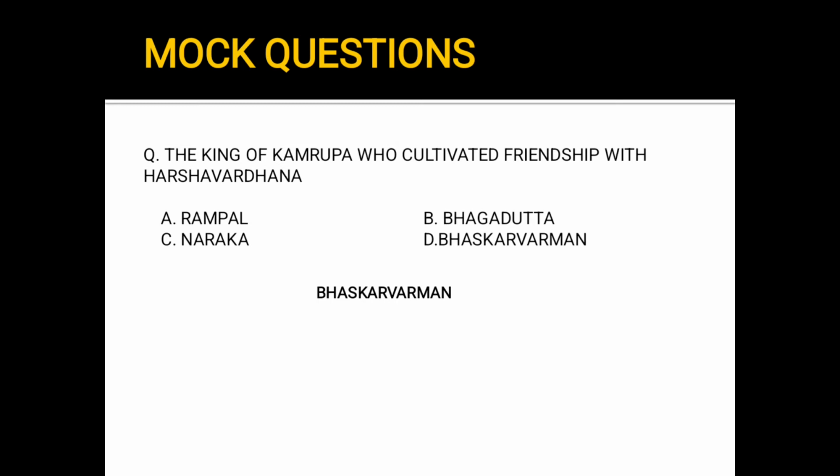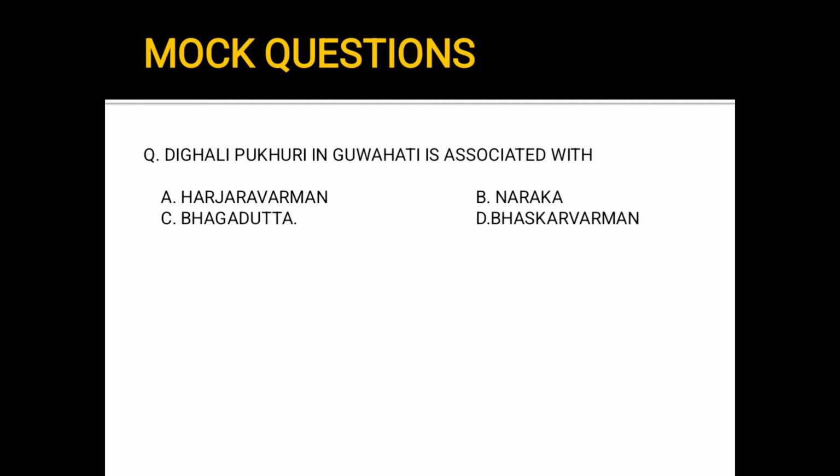Okay, he had very close relationship with Harshavardhana. Both of them formed an alliance in order to attack Goda, and with the help of Harshavardhana, Bhaskar Varman defeated Sasanka and recaptured Pundravardhana. Okay, he also went to the religious assembly organized by Harshavardhana in 643 AD. Okay. These are some important questions, important topics, important points from which many number of questions can be asked.